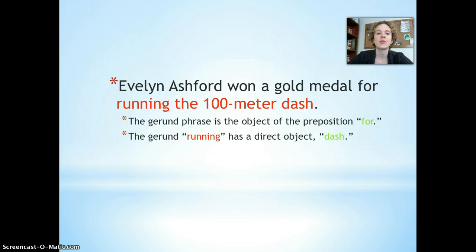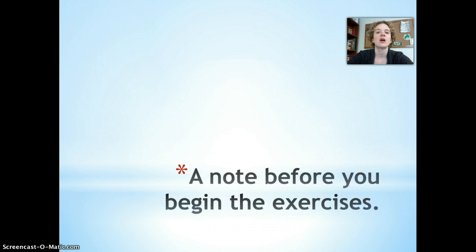One last example. Evelyn Ashford won a gold medal for running the 100-meter dash. So in this sentence, you have the gerund phrase running the 100-meter dash, and it's being used as the object of the preposition for. So the way it's put together is you have the gerund running, and it has a direct object, dash.